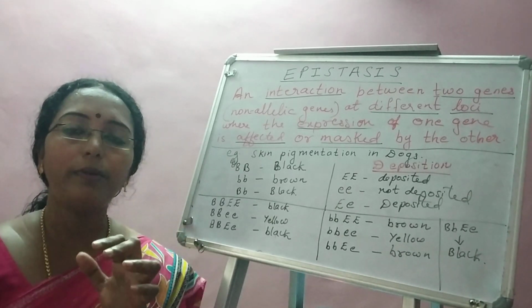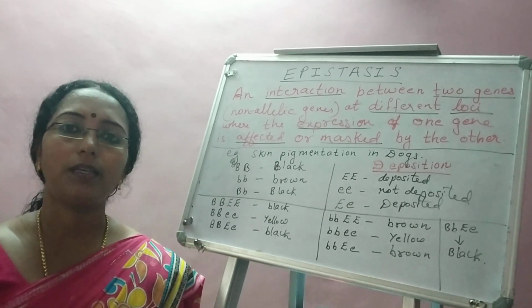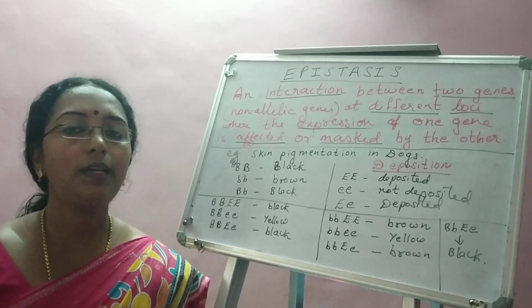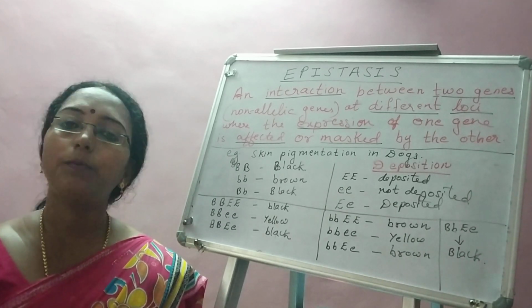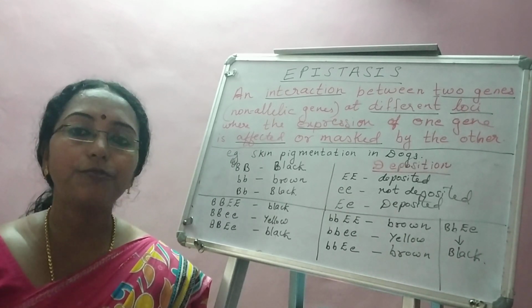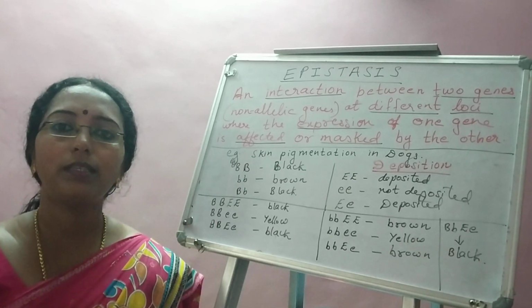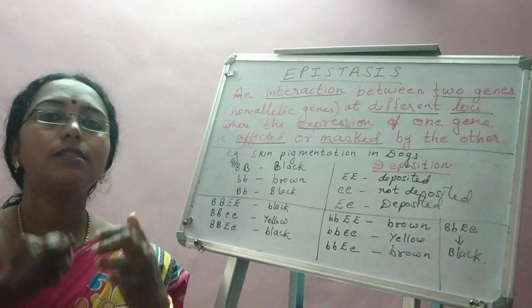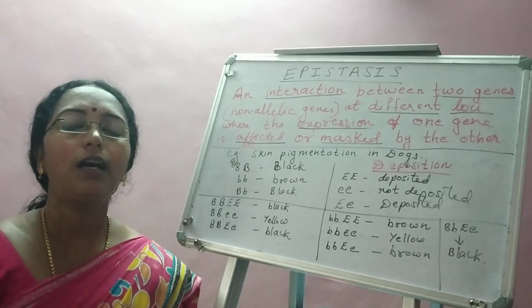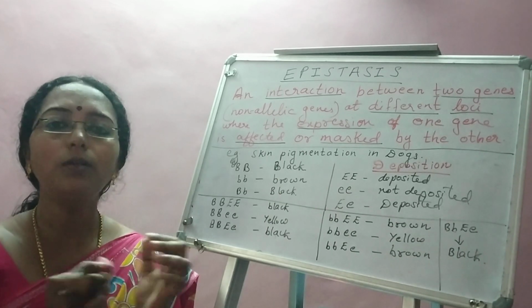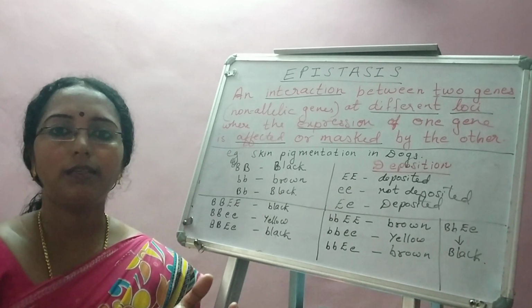Epistasis and dihybrid cross both show interaction between two genes at two different loci, so they will be independently assorted. So the law of independent assortment is the same in both cases. But what is different? The ratios are different. You will not get the same ratios here, because both the genes are not getting expressed equally, but one is masking the other one. So ratios will be different, but the law applies here as well.